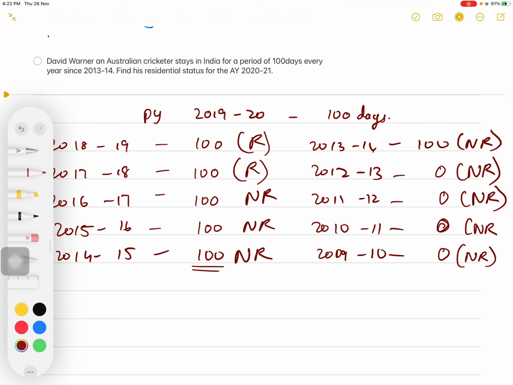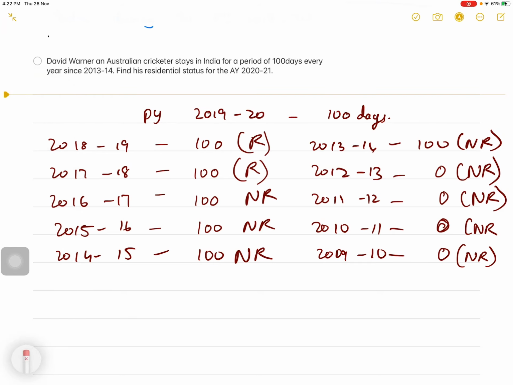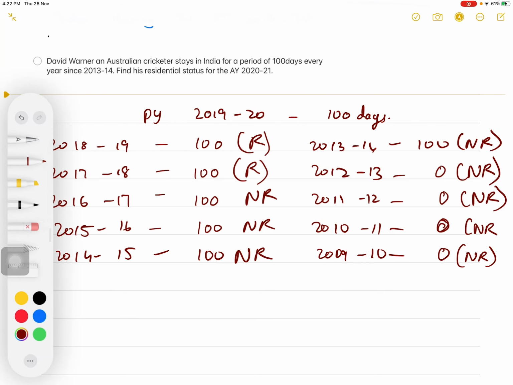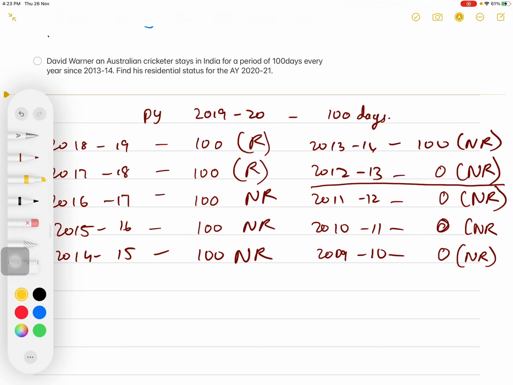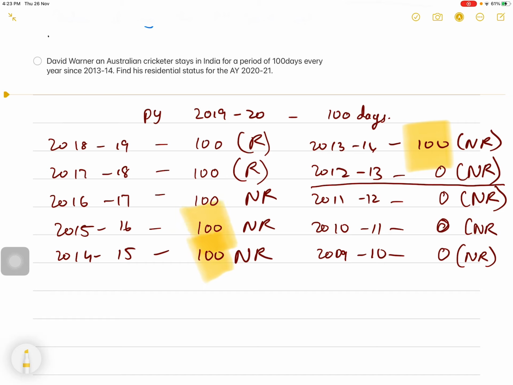The second additional condition is that during the 7 years preceding the previous year, his total stay should be 730 days. That is from 12-13 to 18-19. So it comes to 100, 200, 300, 400, 500, 600.